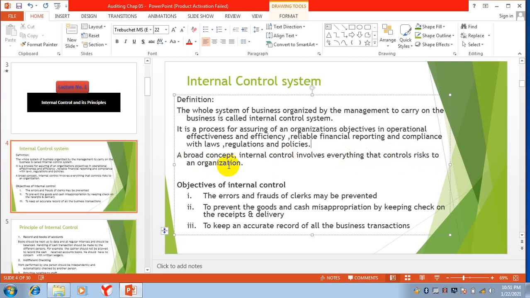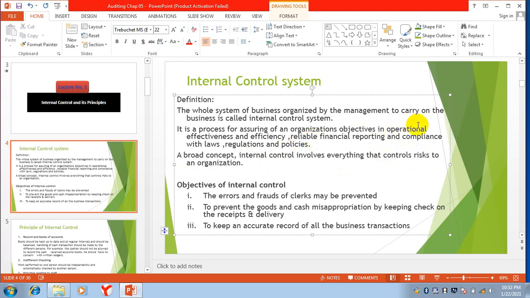The management wants to control these risks. So see, internal control involves everything that controls the risks to an organization. Management is looking at everything that is a risk for an organization and how to control that risk.